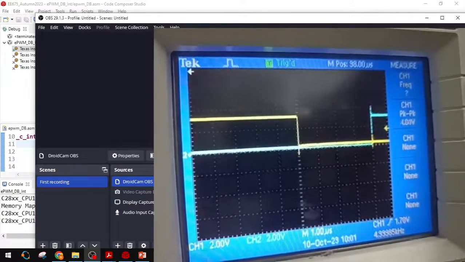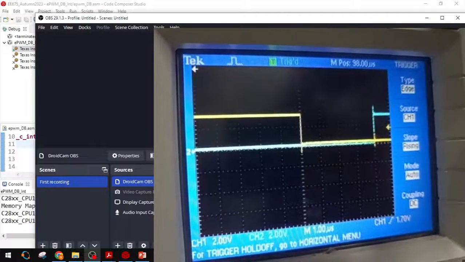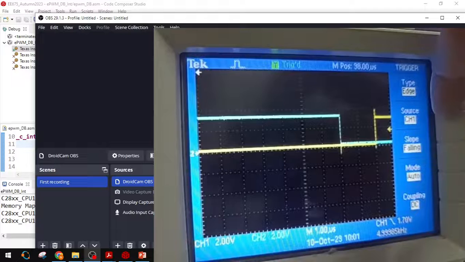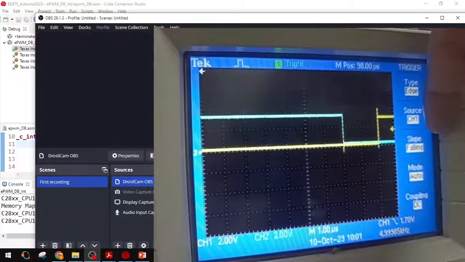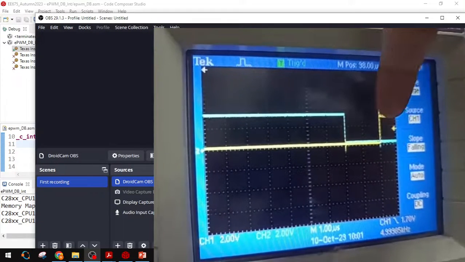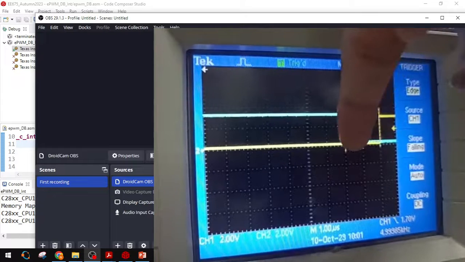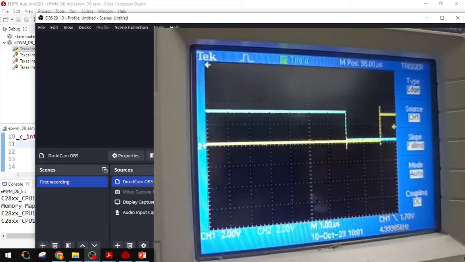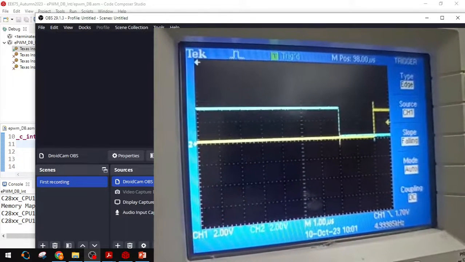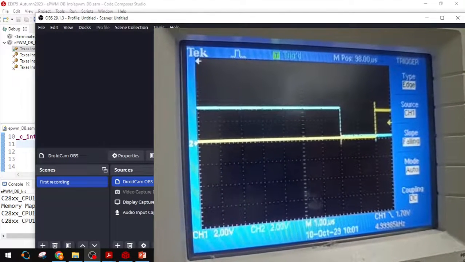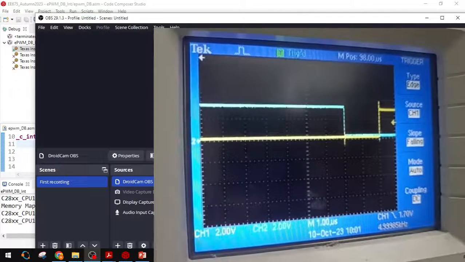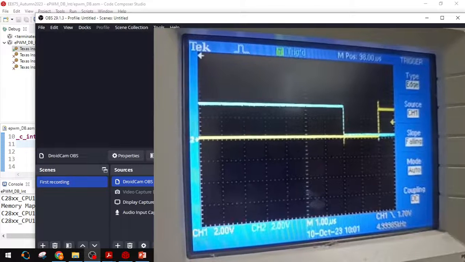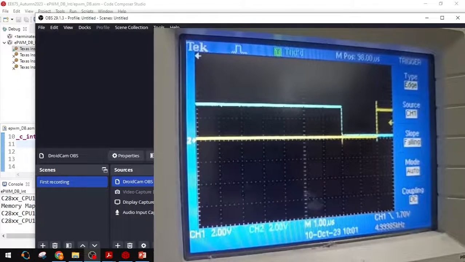Okay, now go to trigger, rising edge. This is in channel 1. Channel 1, this is the rising edge delay. Okay, 2 microsecond here. Here 1 microsecond is the seconds per division. Okay, here 2 divisions are there, so 2 microsecond rising edge delay.